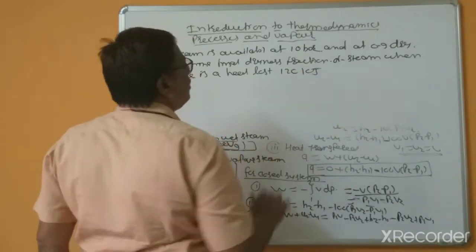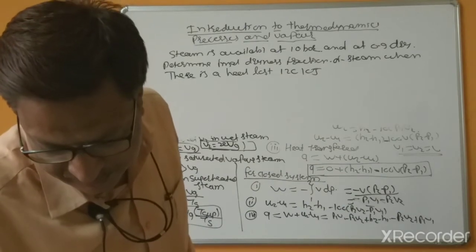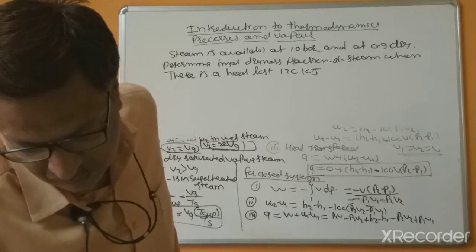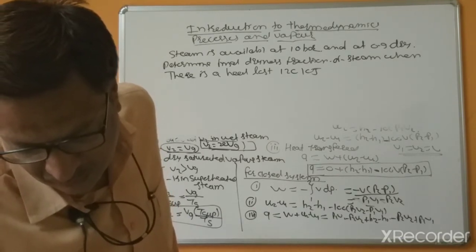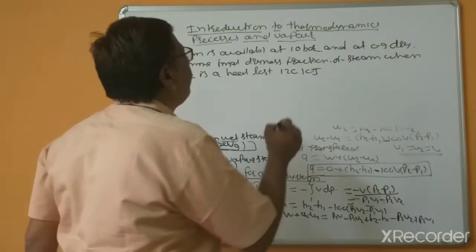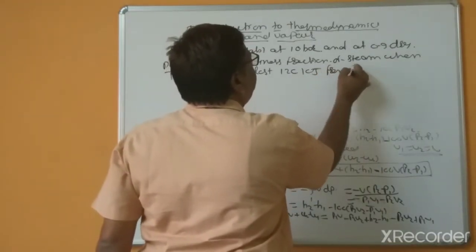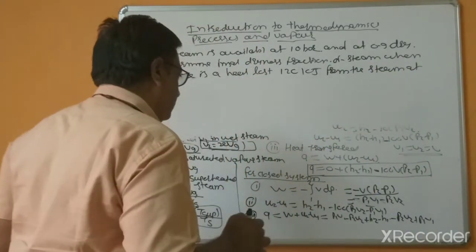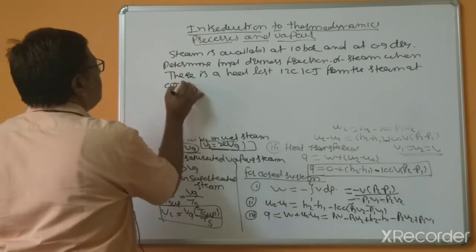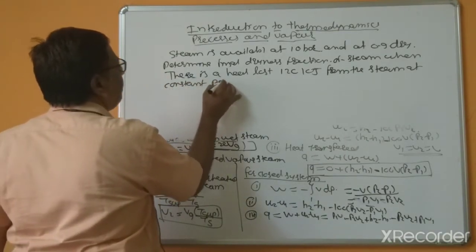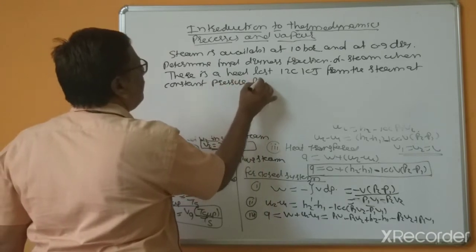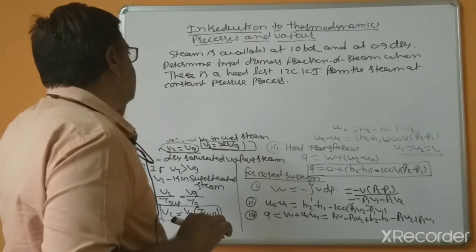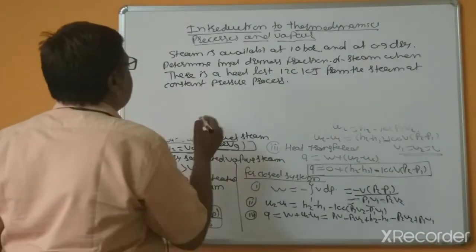of 120 kilojoule from the steam at constant pressure process. So here, which equations can we use?